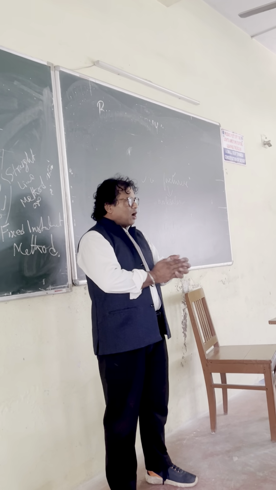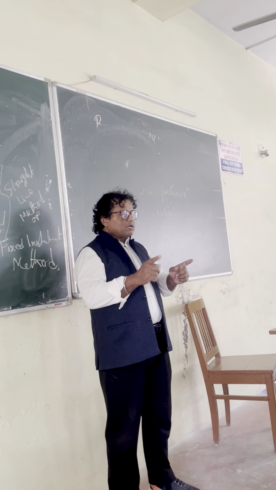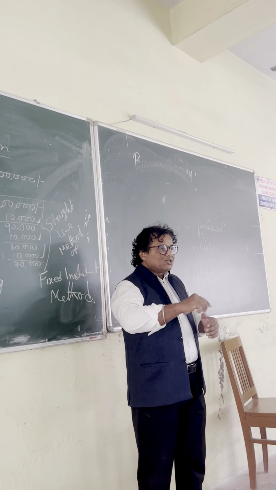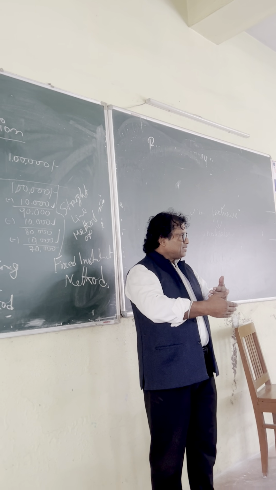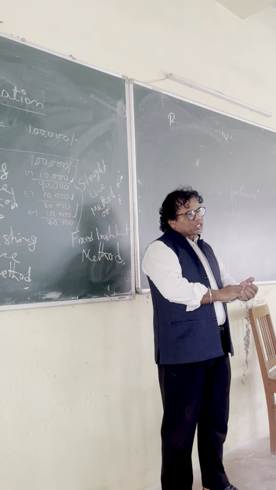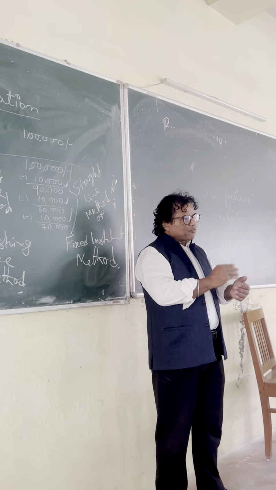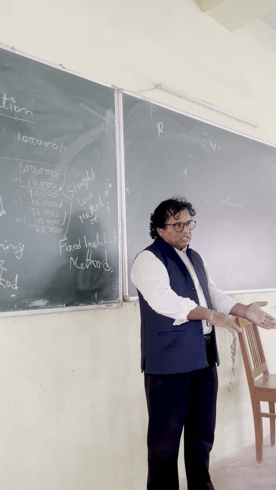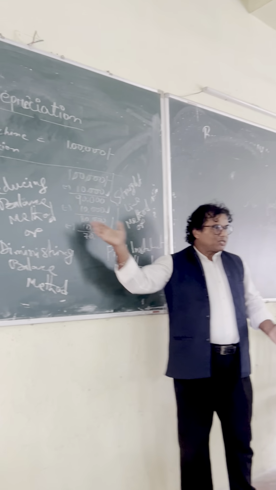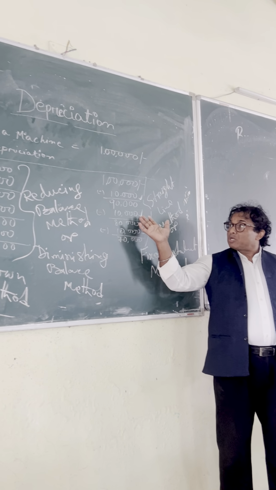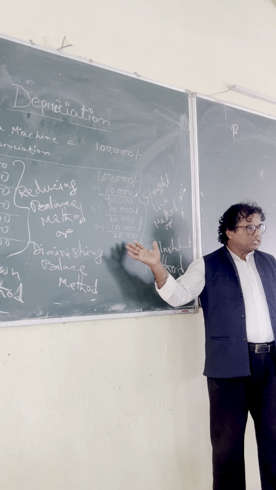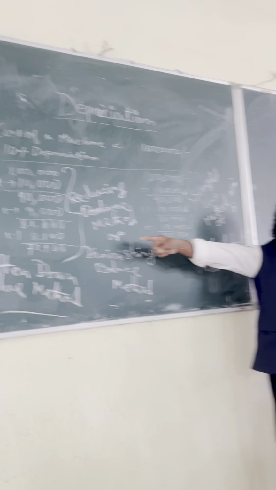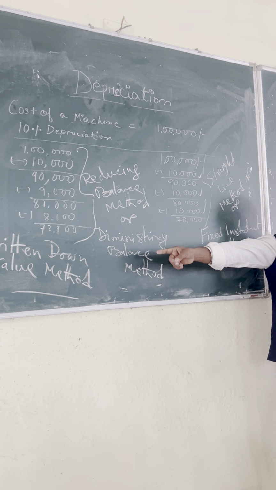Out of these 3 entries, entry number 1 is coming only when you purchase. But entry number 2 and 3 will be repeating every year. Next year again you give depreciation debit to machinery and profit and loss account debit to depreciation. Next year again same 2 entries. But figures will be according to the calculations. If it is this way, calculate this way and go on doing the entries. Every year 2 entries will be coming. And here also, go by calculation and then give the entries.